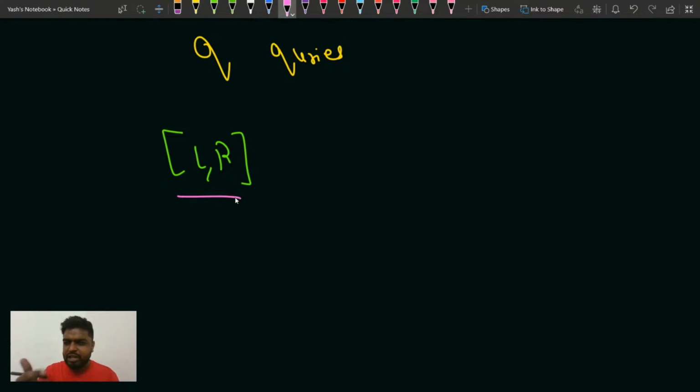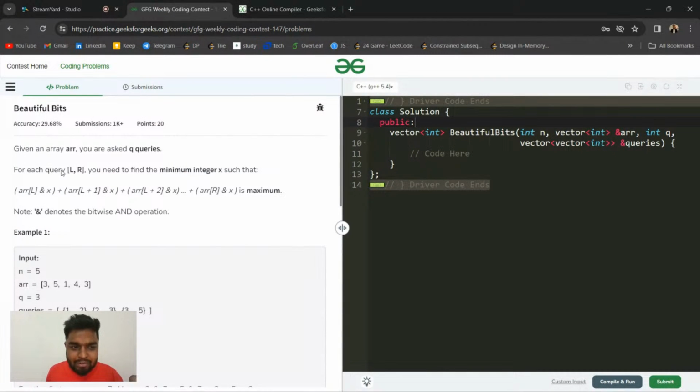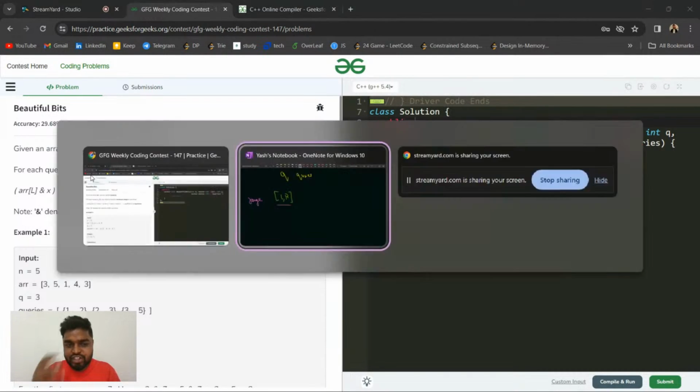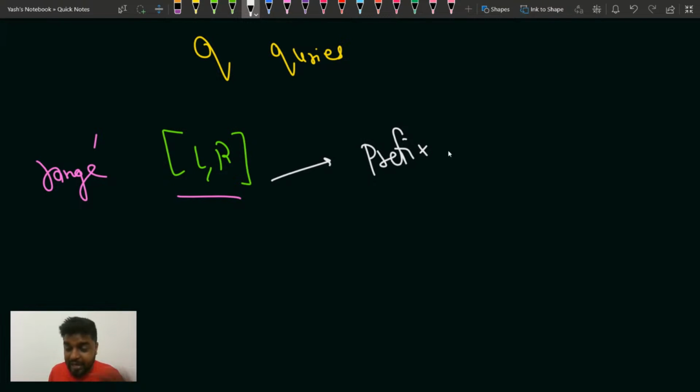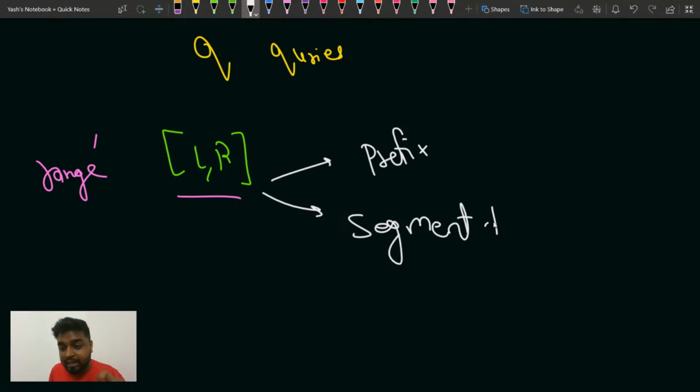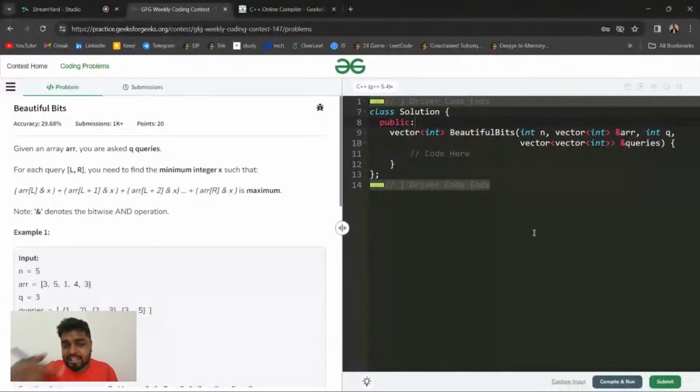Okay, so basically, if you have got L and R, understand one thing: which concept, which algorithm or data structure comes to your mind when you see the range L to R? When I started reading the problem, I was given L comma R range. So either the prefix sum concept comes to my mind, or you can say segment tree comes to my mind. I'm just telling you so that you can understand how to start thinking about a problem.